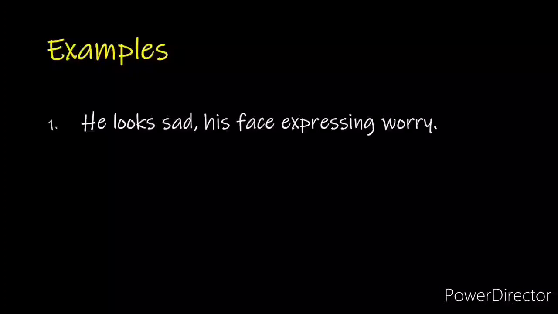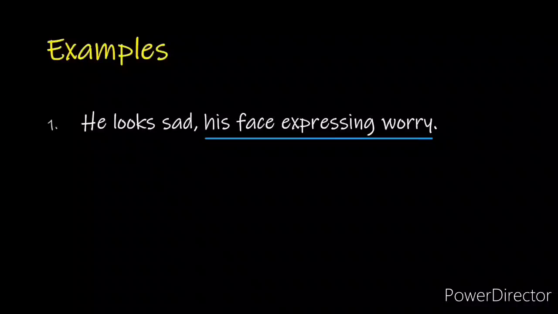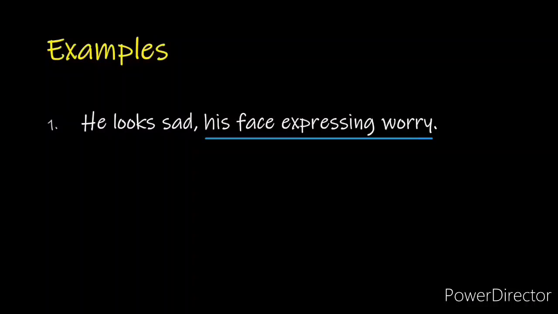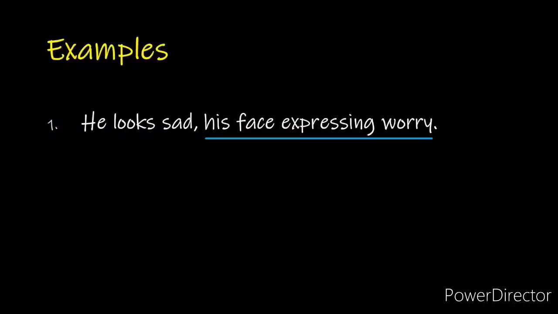For example, he looks sad, his face expressing worry. In this sentence, the underlined phrase is the absolute phrase which has a noun, that is face, along with the modifier which becomes his face. Then there is a present participle, that is expressing. The entire phrase is describing the main theme of the sentence, as how a person is looking sad. It's because worry is evident on his face.